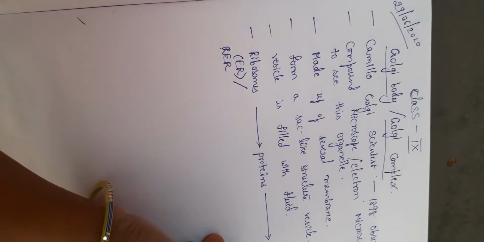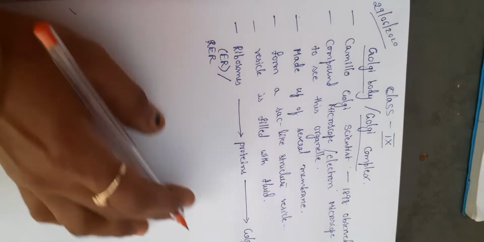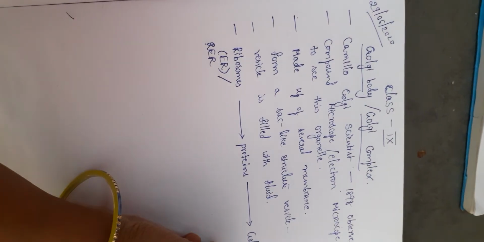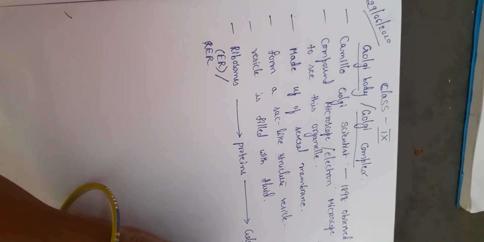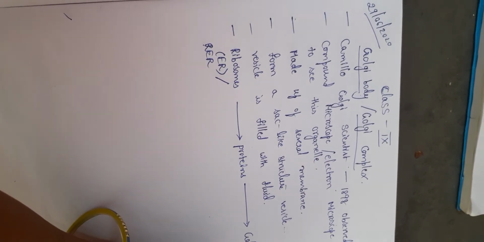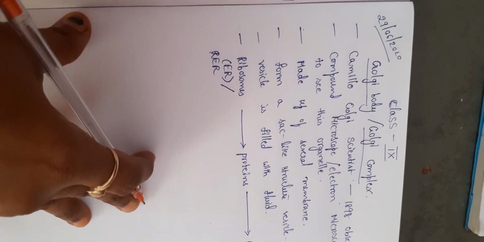Once they come to the Golgi body, they are slightly modified or changed, and their function is slightly changed.